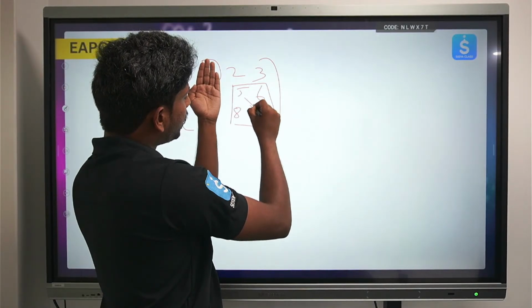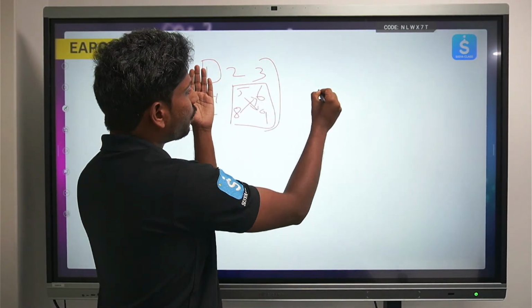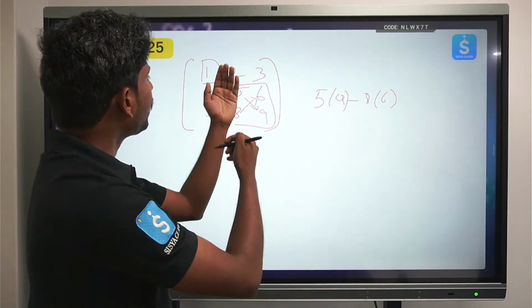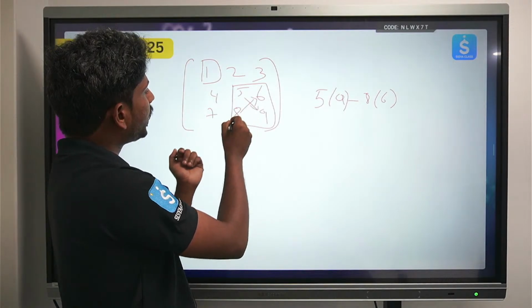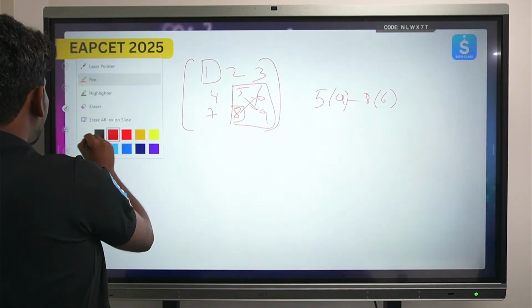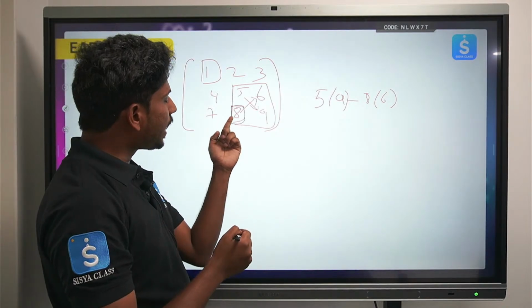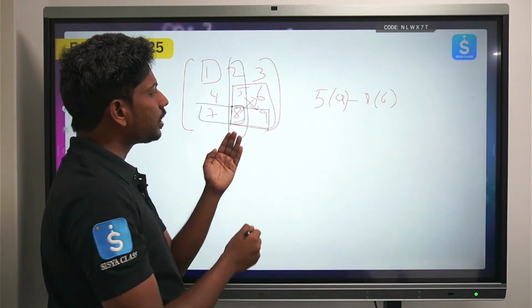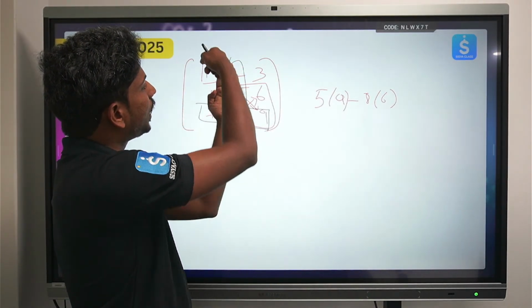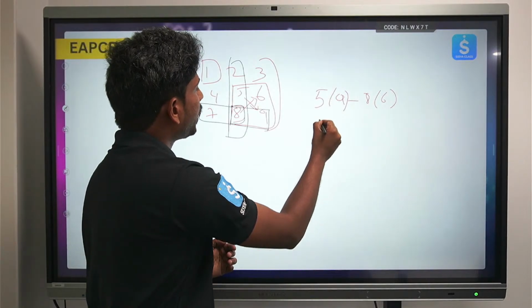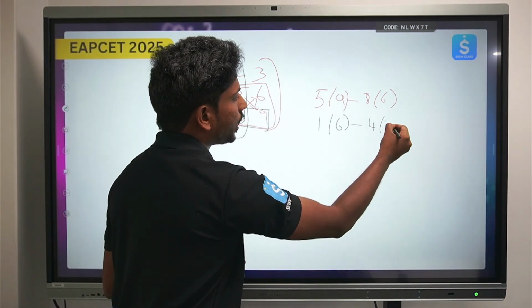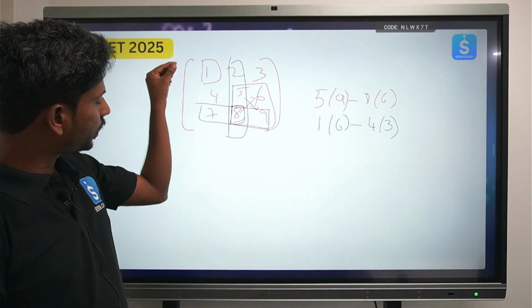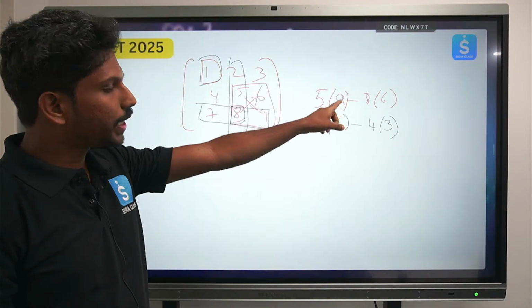What is a determinant? First multiply like this, then subtract like this. So 5 into 9 minus 8 into 6. Similarly, if I want the minor of some other element, suppose for example I'm just taking this 8. For this element's minor, I completely close that particular column and row, and whatever the remaining elements are, I find the determinant of this. So that will be 1 into 6 minus 4 into 3. This is how I'll find the minor of a particular element. For every element, we can find a minor in this pattern.